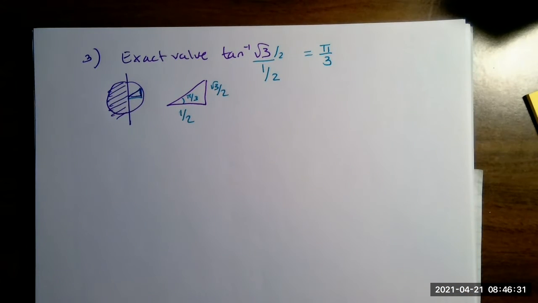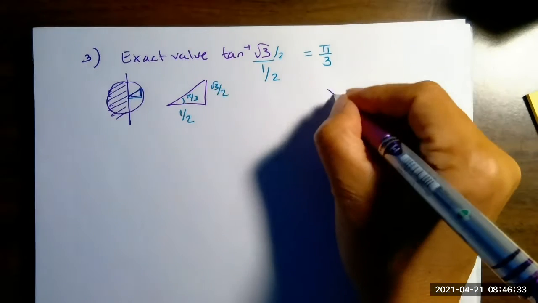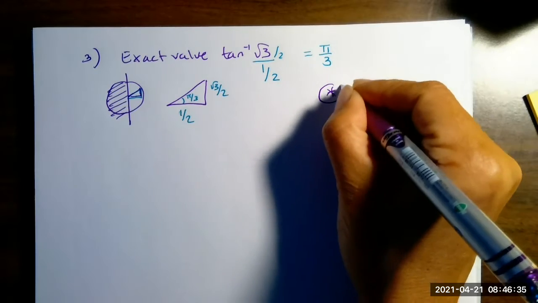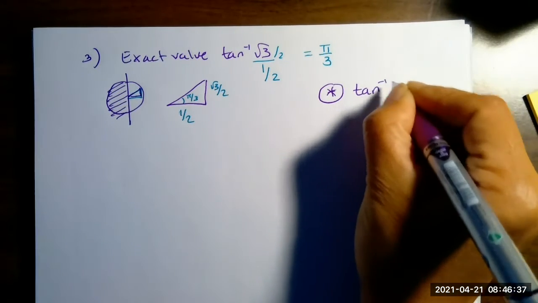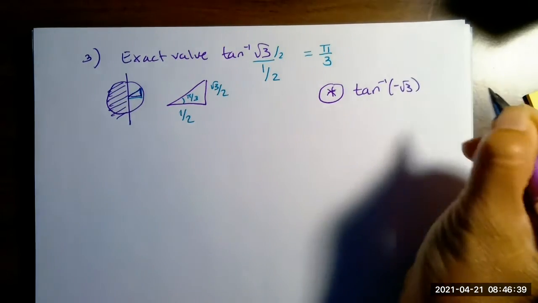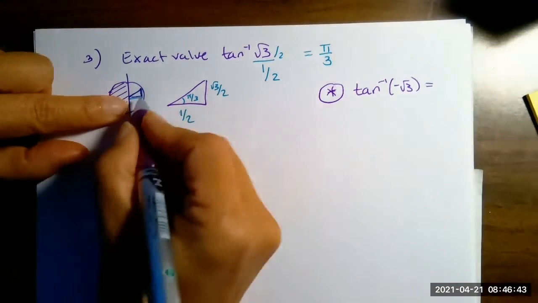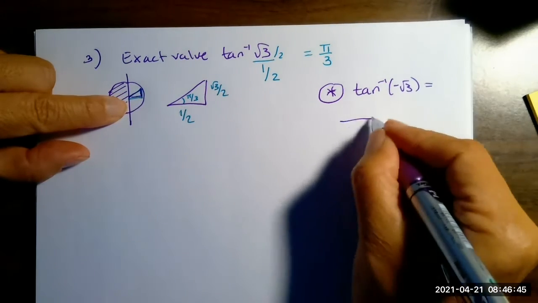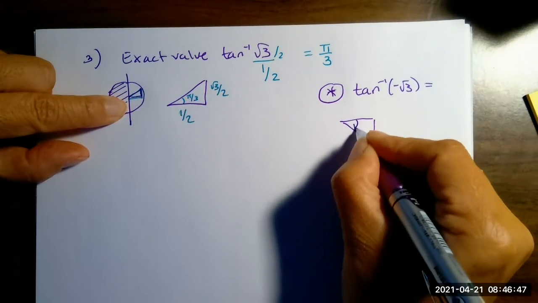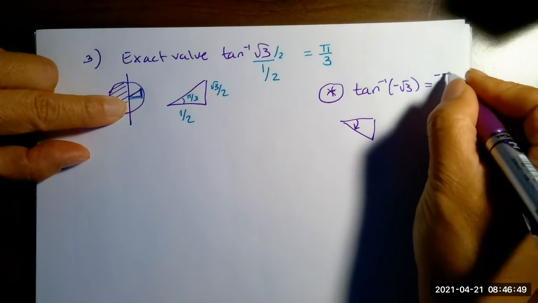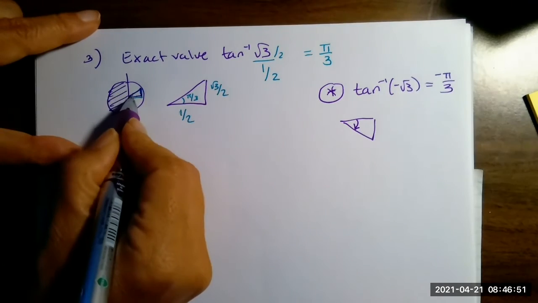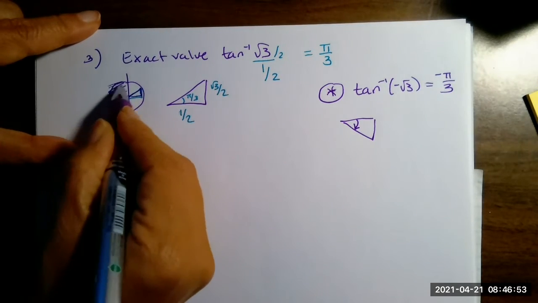Next one. Now, be careful. I'm going to put a star on this. If it were negative root 3, it would be the bottom triangle. Just remember that if the triangle is on the bottom, I've got to go in this direction. So that's going to be negative pi over 3. I'm not allowed to go all the way around, right? Because this area is blocked off.